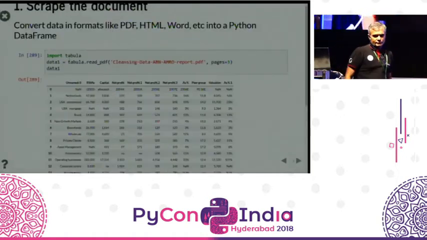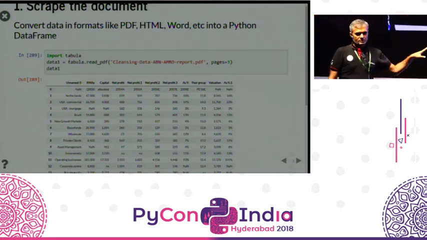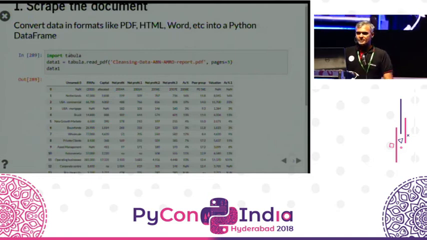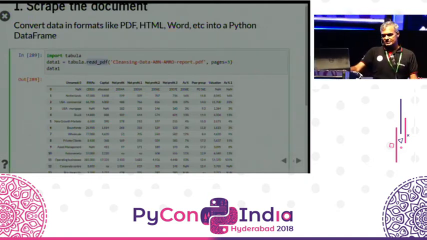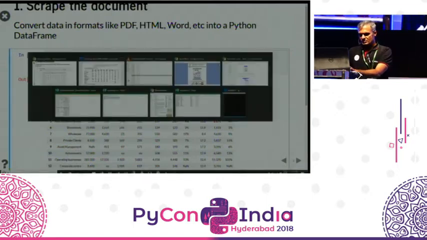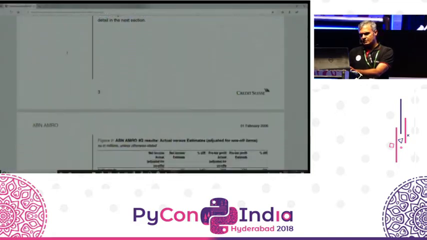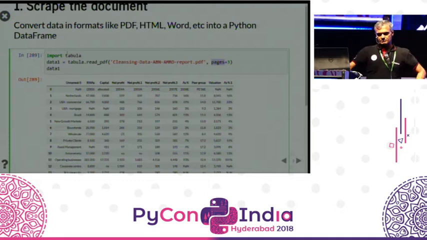There is a Python version of Tabula. Tabula is actually a Java library. So if you have Java installed on your machine and run pip install tabula, it will install Tabula, and then you can import it. And then just like you do on Pandas, like with a read CSV, you read a PDF file. In this case, the PDF file is this ABN AMRO report that I have, and you can specify a variety of options. The option that I'm specifying is take this, which is from the 3rd page, not from the 2nd or the 1st page. And if there are multiple data frames, you can choose to pick multiple data frames as well. There's an option to extract multiple tables.